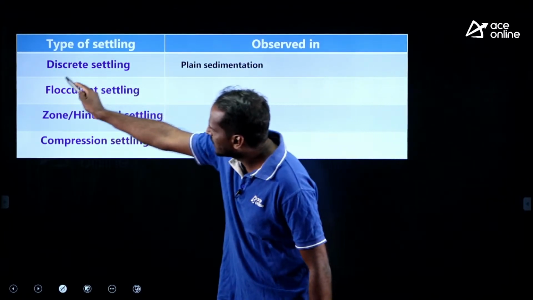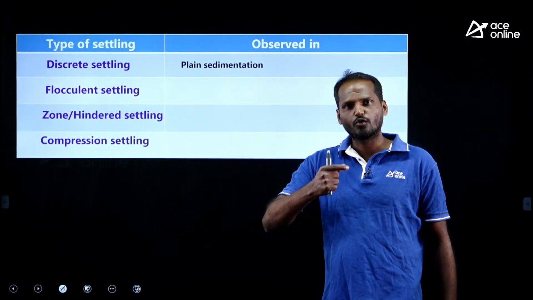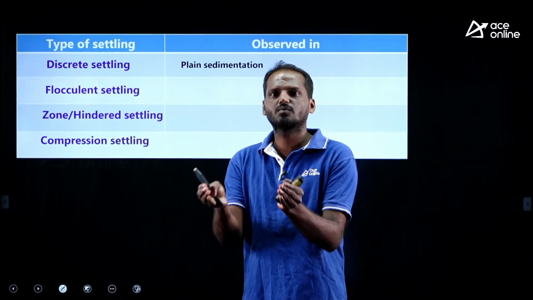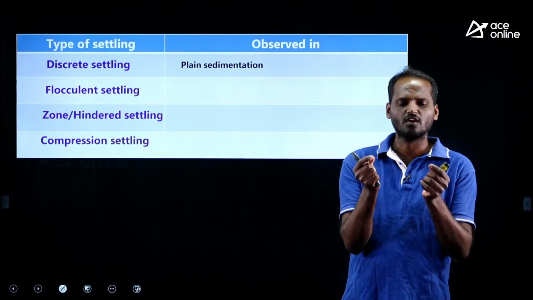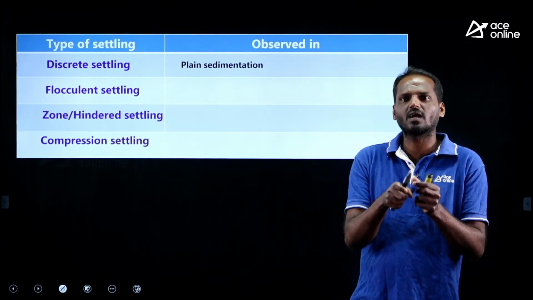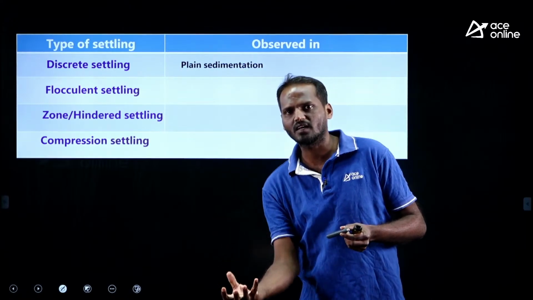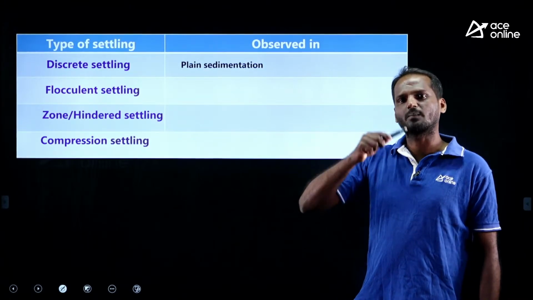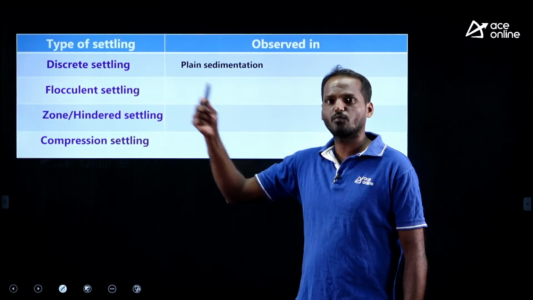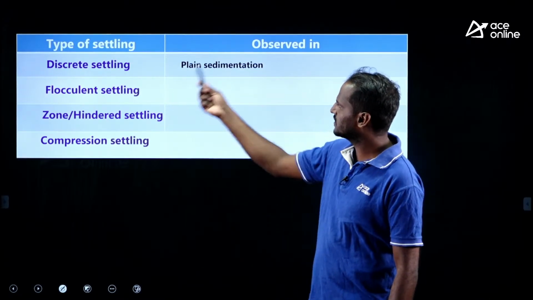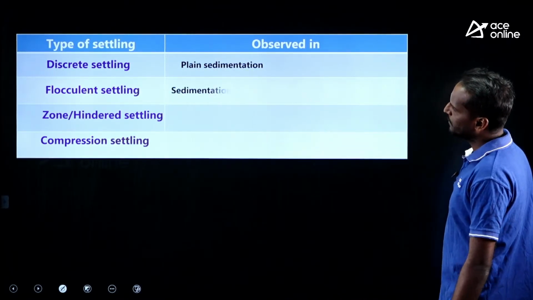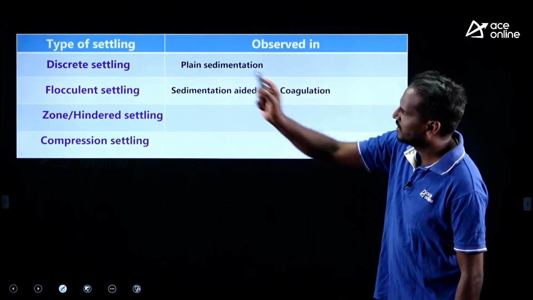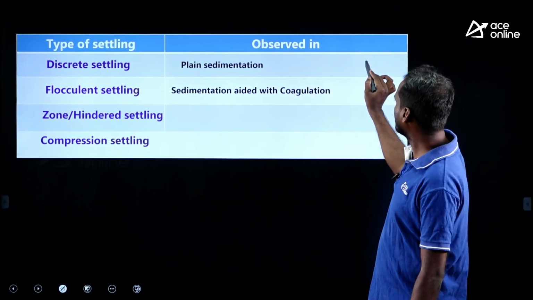What about flocculent settling, my dear? Flocculent settling means we add coagulant to water to destabilize the colloidal particles. Once the destabilization is done, all those colloidal particles coalesce with each other, come together and become bigger particles, then the settlement occurs. Therefore, the properties of a flocculent particle change with time, whereas discrete particle properties do not change. It is type 2 settling, observed in sedimentation aided with coagulation. Write down here type 1, type 2.